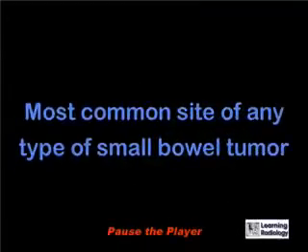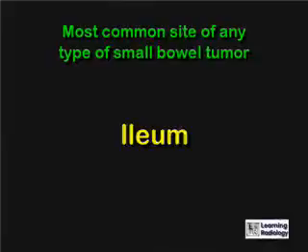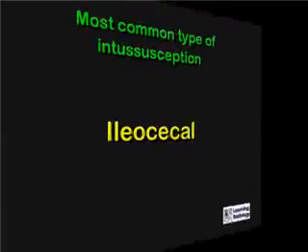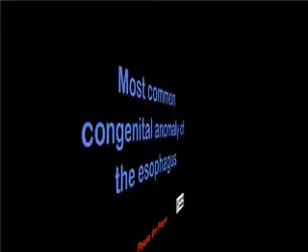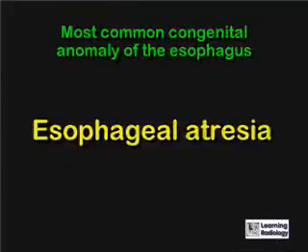What is the most common site of any type of small bowel tumor? The ileum. What is the most common type of intussusception? An ileocecal intussusception. What is the most common congenital anomaly of the esophagus? Esophageal atresia.